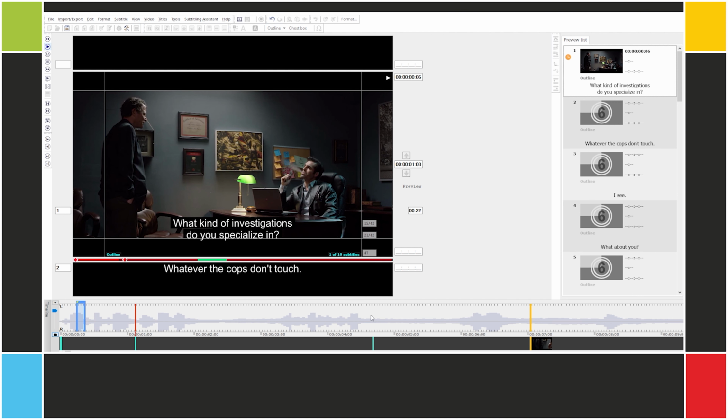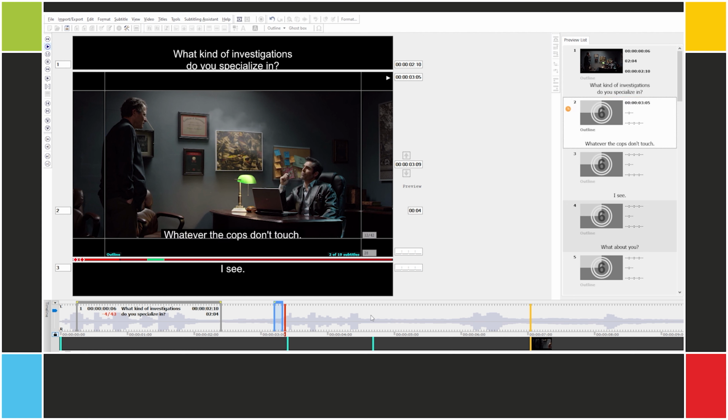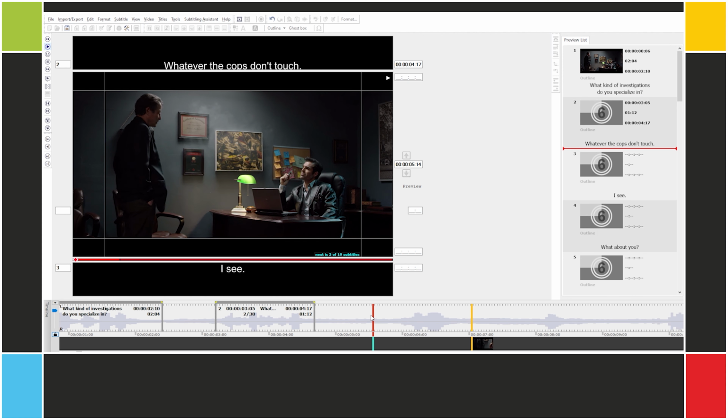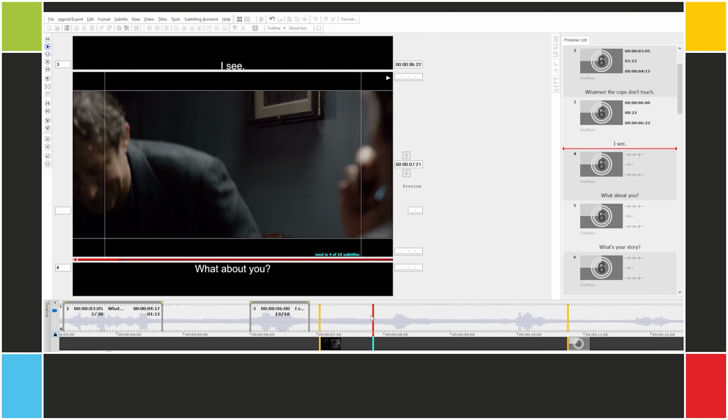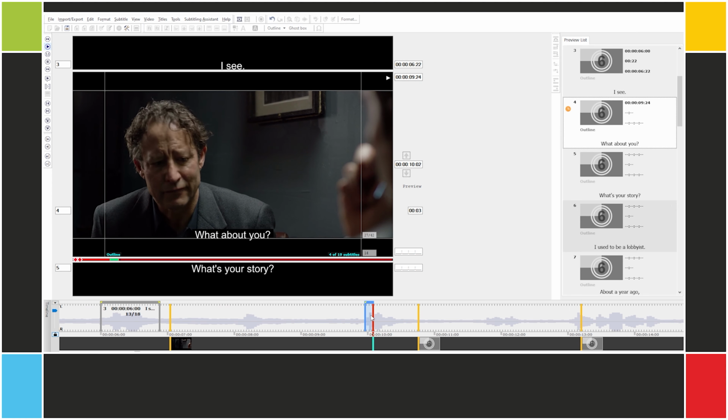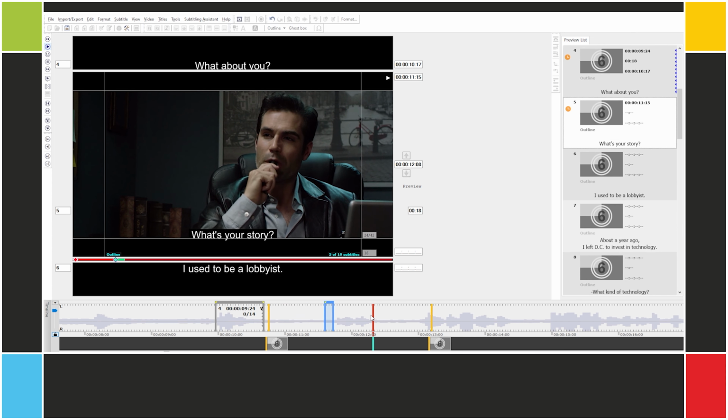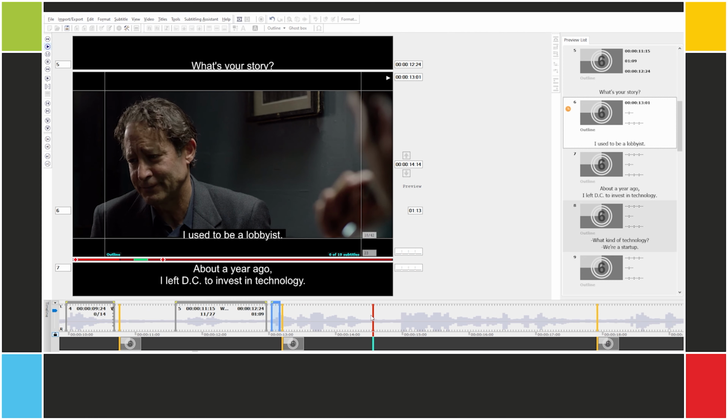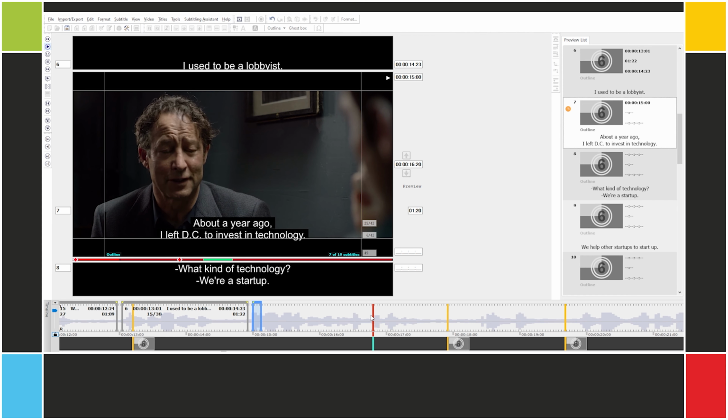What kind of investigations do you specialize in? Whatever the cops don't touch. I see. What about you? What's your story? I used to be a lobbyist. About a year ago, I left DC to invest in technology.